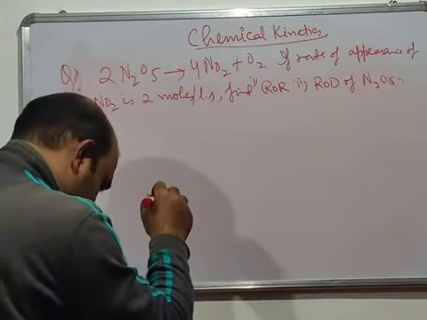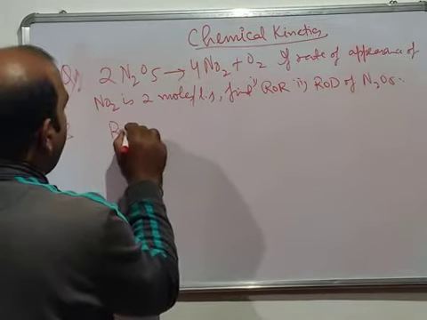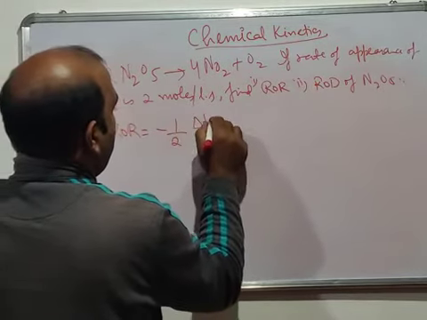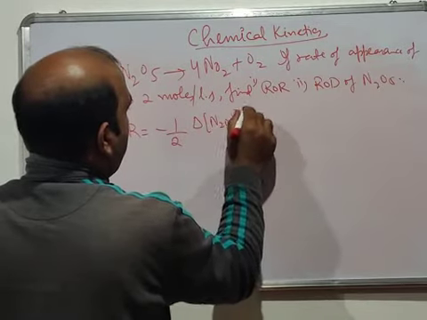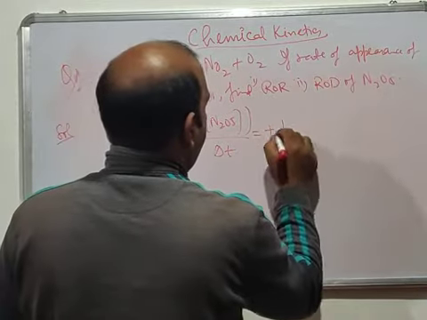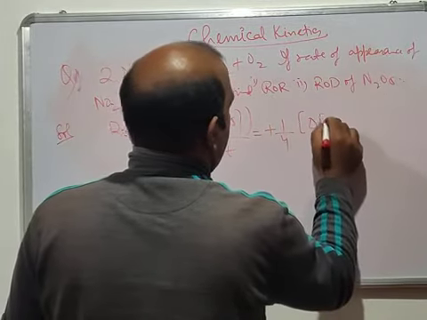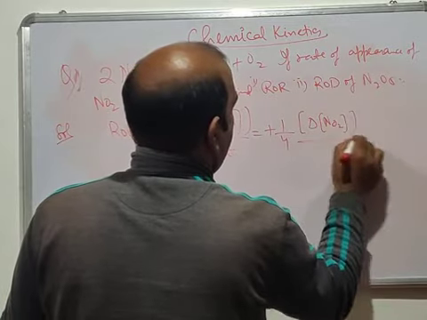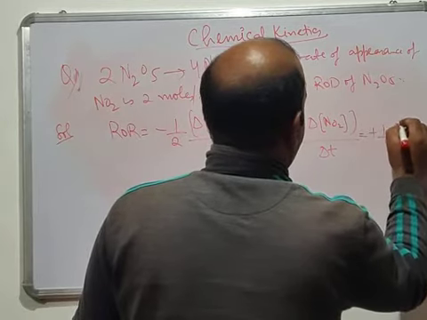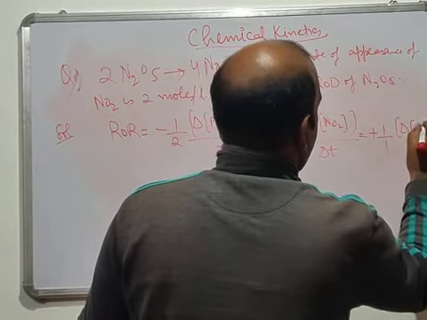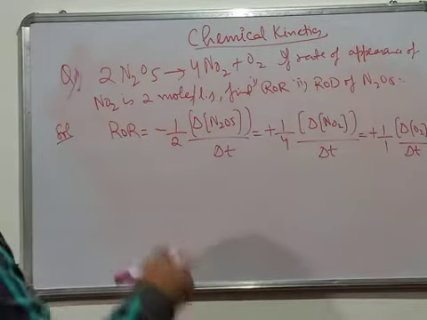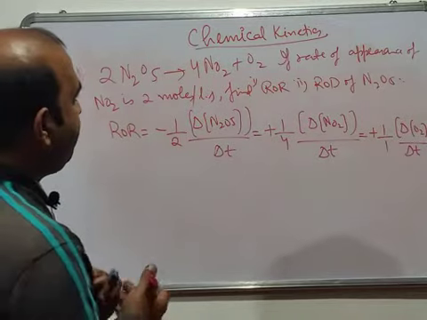Now see what we will do. We will try to write the rate of reaction. First thing is we write the rate of reaction. ROR is equal to minus 1 by 2 del N2O5 by del T, which is equal to plus 1 by 4 del NO2 divided by del T, which is equal to plus 1 by 1 del O2 by del T. Now what we have to find first is the rate of reaction.